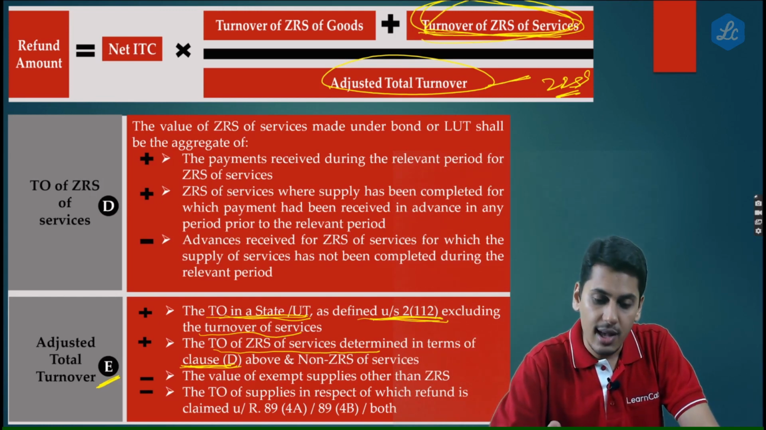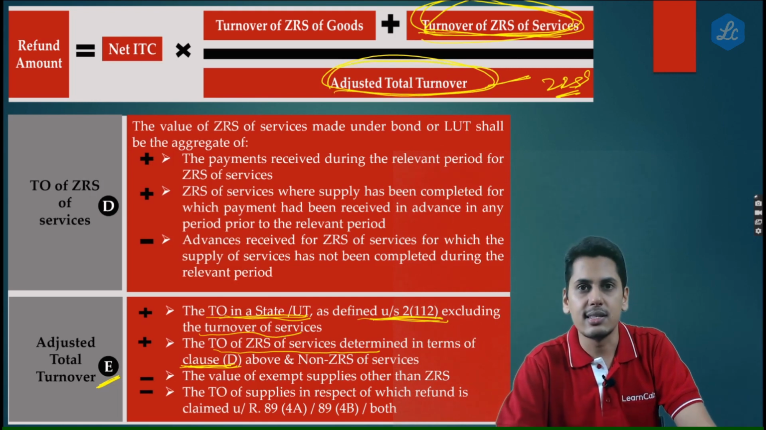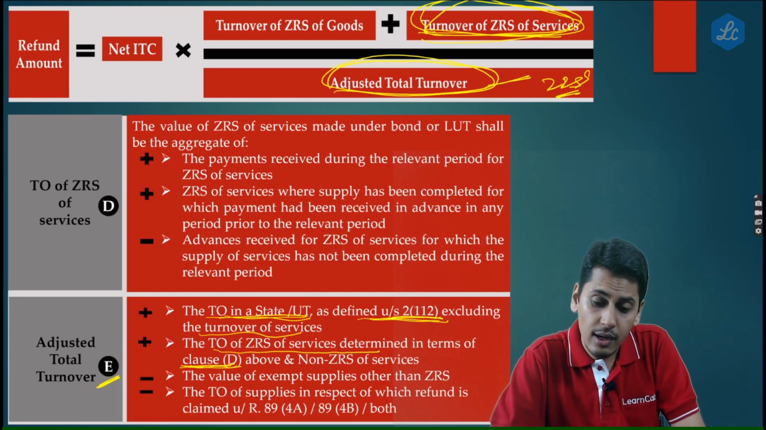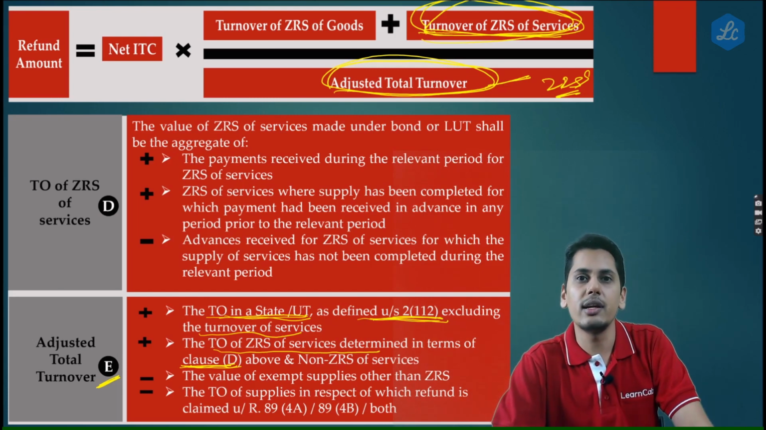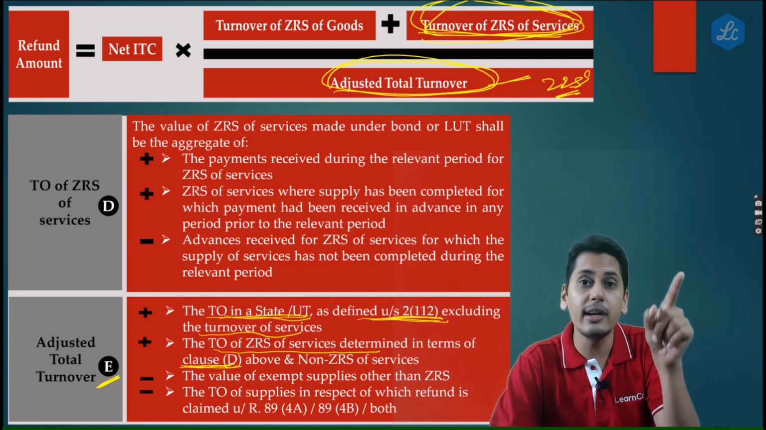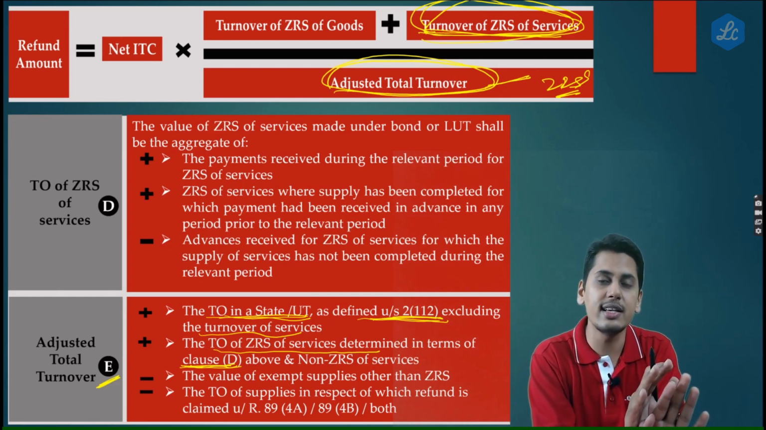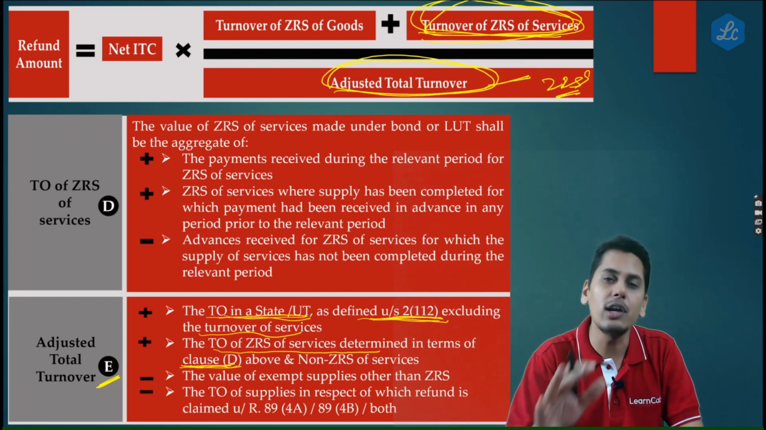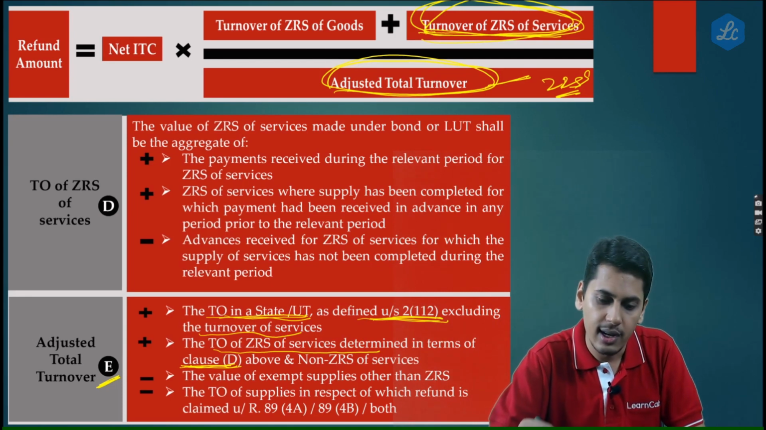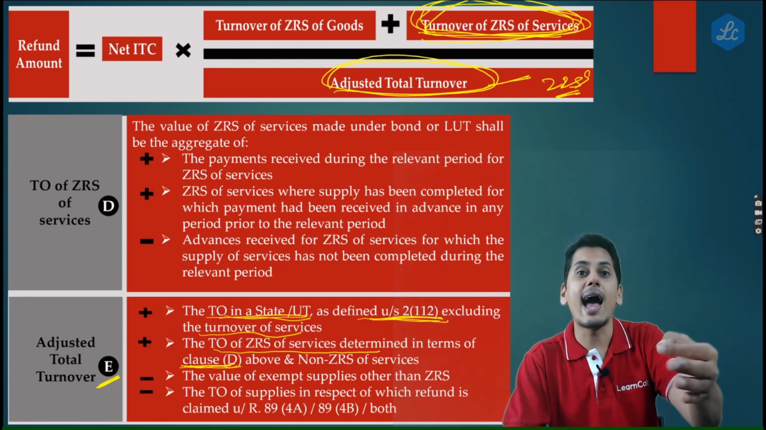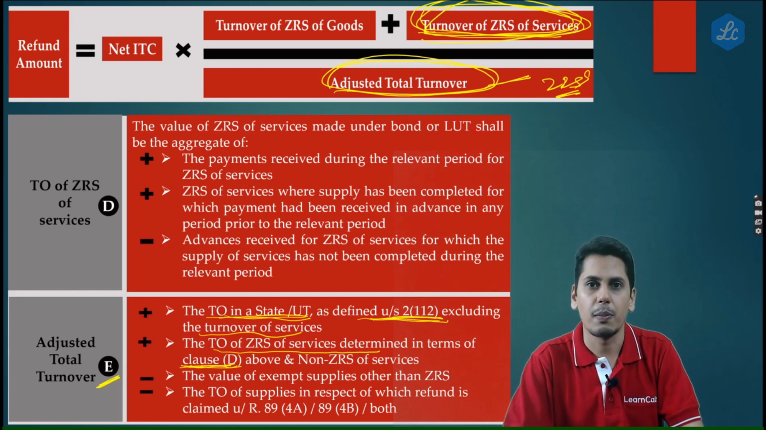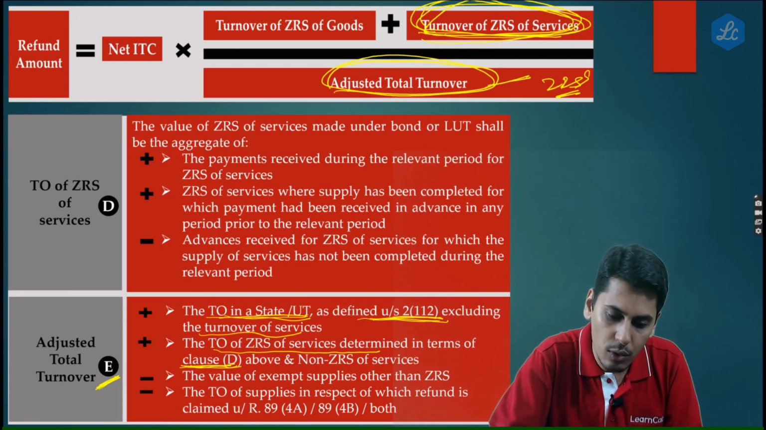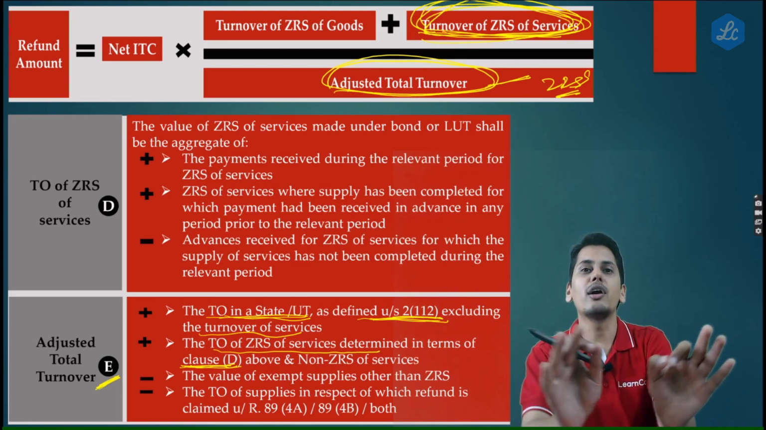I repeat the question friends, as regards adjusted total turnover, it contains a component of turnover of zero rated supply of services. Now, what is the value of this turnover? Is it going to be actuals according to the books? In your books, even though invoice is raised and payment is not received, it is still there in your turnover. Would you take that one, or the value you have taken in the numerator? Now friends, the definition of adjusted total turnover clearly tells you that you have to take the numerator component and not according to the books of accounts.